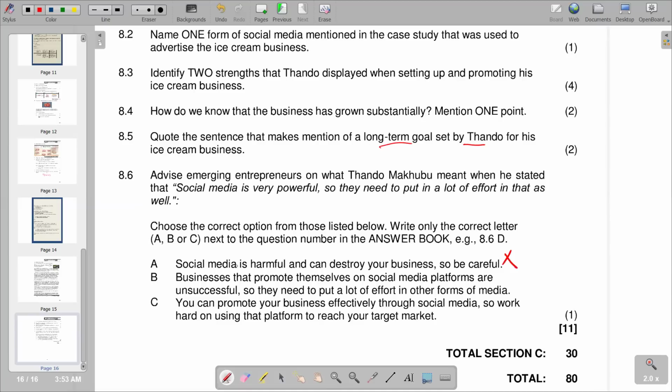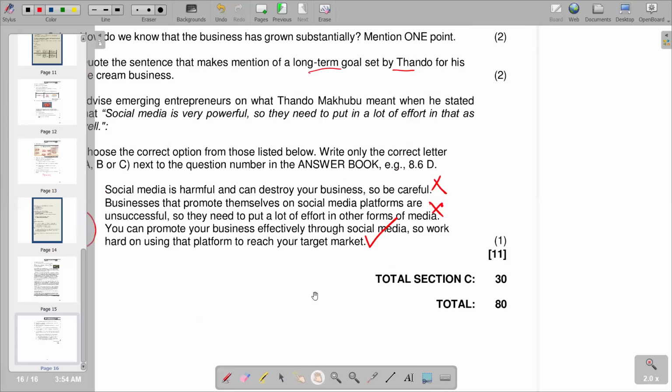It can never be possible. And the second one says businesses that promote themselves on social media platforms are unsuccessful, so they need to put a lot of effort on other platforms, which is also not correct. Then we've got, you can promote your business effectively through social media, so work hard on using the platform to reach your target, which is actually appropriate and correct. So this becomes the correct response that we have, which is our C for the paper. That is paper 2 of November 2022.